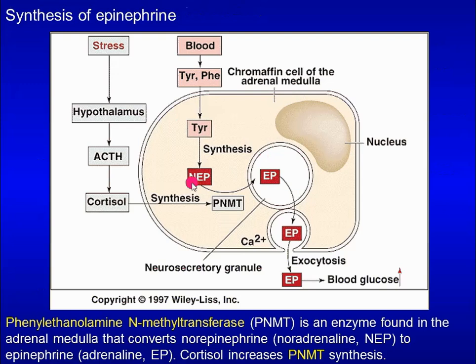This is norepinephrine and this is epinephrine. Norepinephrine is converted to epinephrine by PNMT. It stands for phenylethanolamine N-methyltransferase. Synthesis of this enzyme is increased by cortisol,